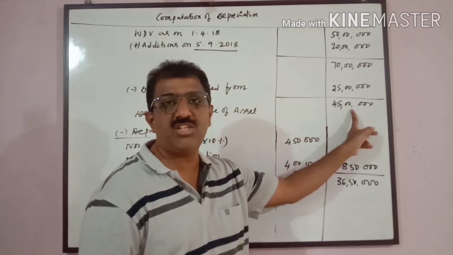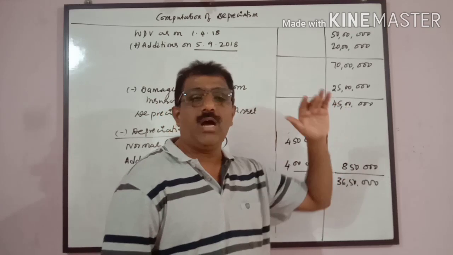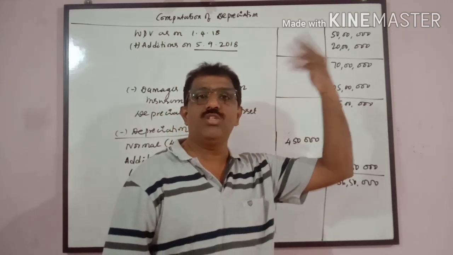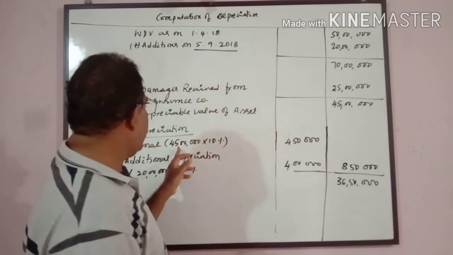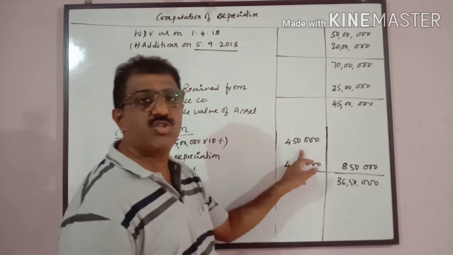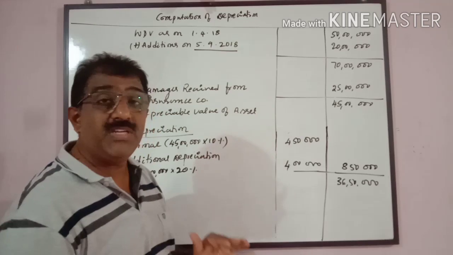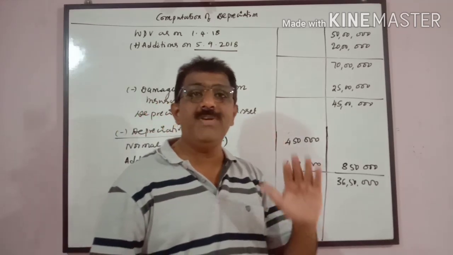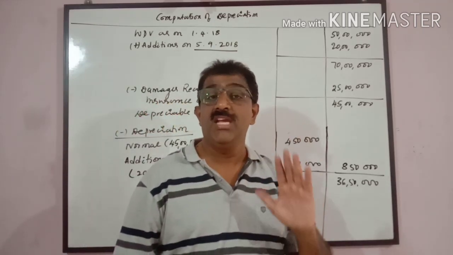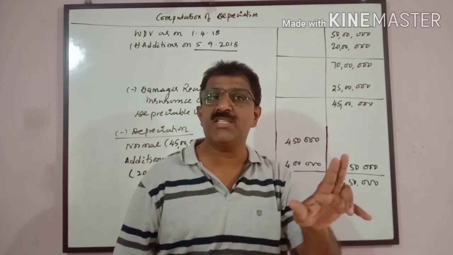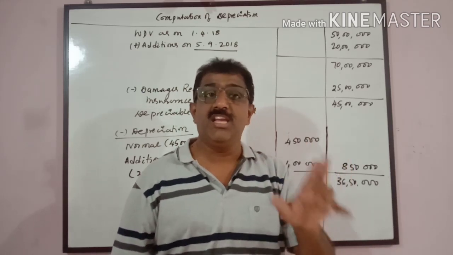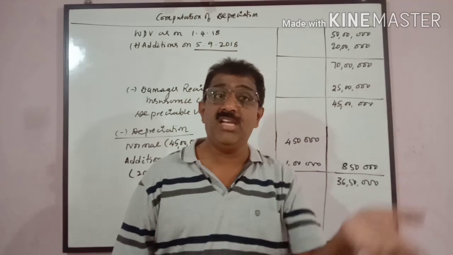It is not a botheration for me because all the assets are put to use for more than 180 days. So 45 lakhs into 10% comes to 4,50,000. And additional depreciation on new machineries purchased, if any, is allowed at the rate of 20% in case the asset is used for more than 180 days.